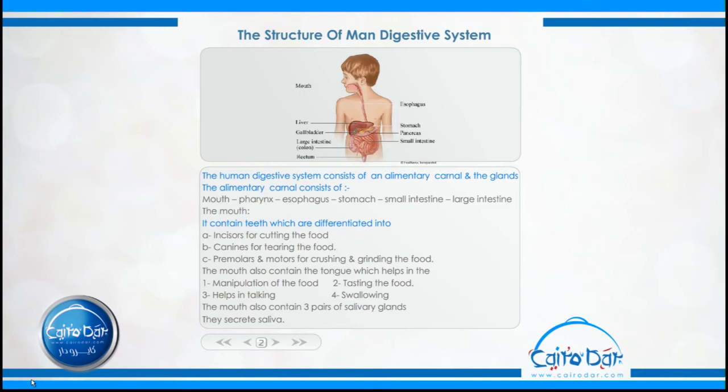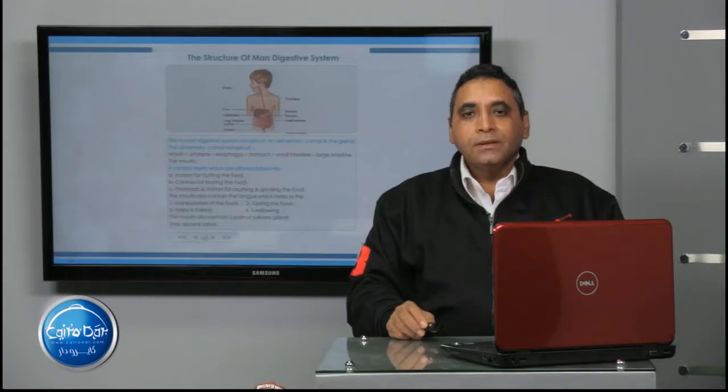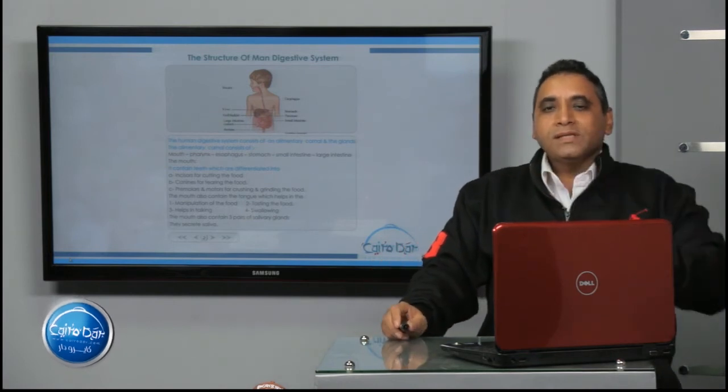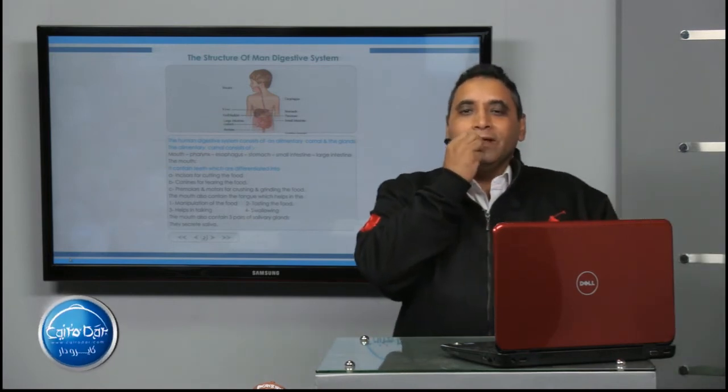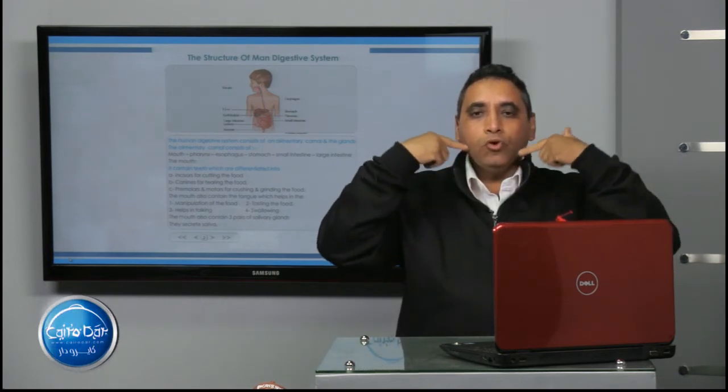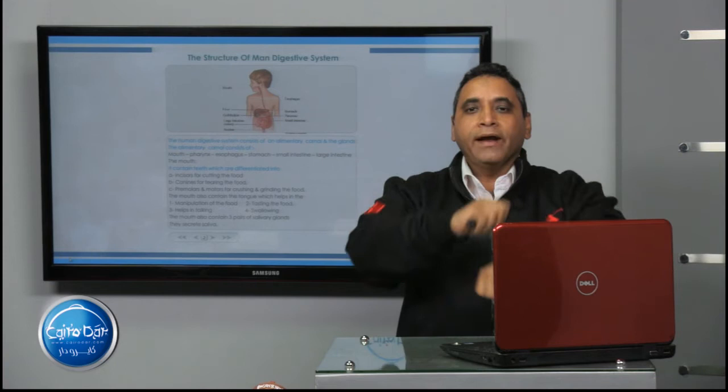So what about the structure of the digestive system? The digestive system starts with the mouth opening. The mouth contains the tongue, teeth, and salivary glands. The teeth are divided into the incisors, the canines, the molars, and the premolars. We understand that the incisors are for cutting the food, the canines for tearing the food, and the molars and the premolars for crushing and grinding the food.